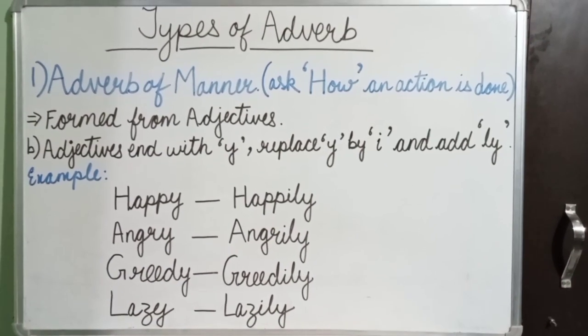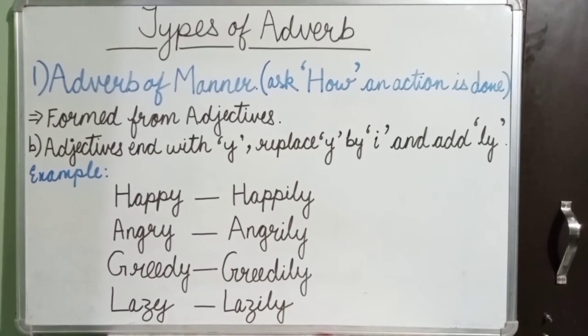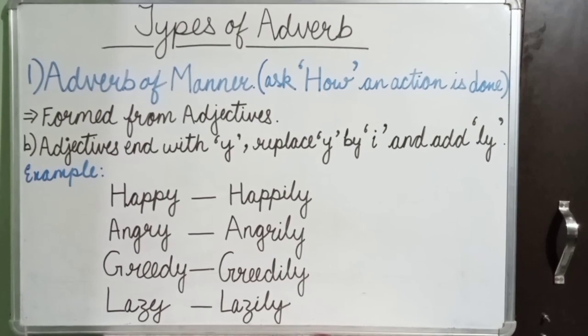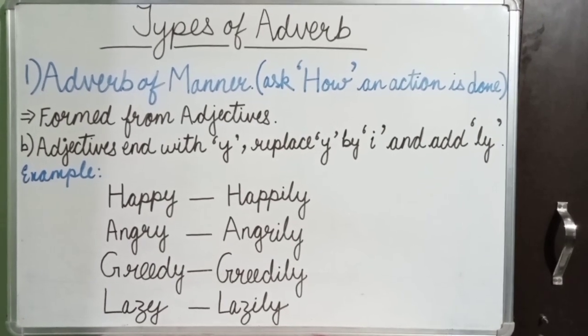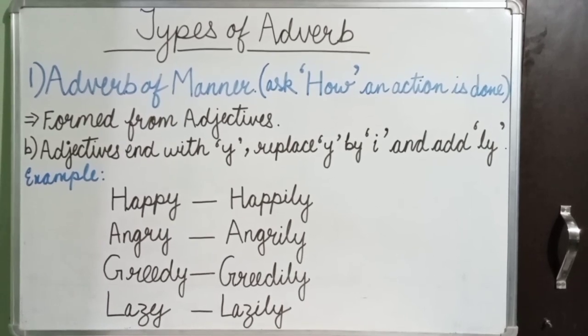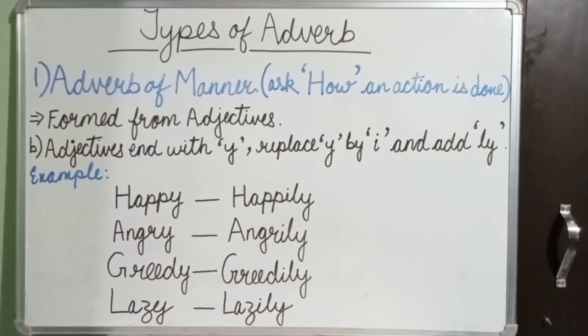Adjectives that end with y, we have to replace y by i and add ly. For example, happy becomes happily, angry becomes angrily, greedy becomes greedily, lazy becomes lazily.